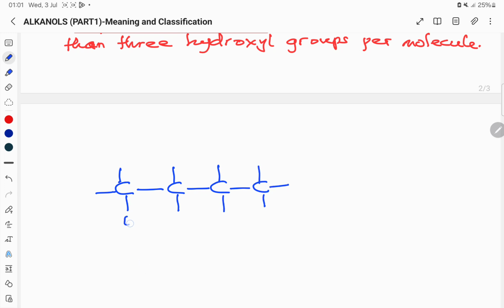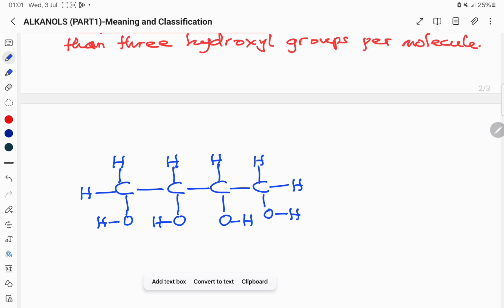That means you have a hydroxy group on each carbon atom in that chain. Complete this structure by filling in hydrogen atoms at the end of the bond. So you have this. This is an example of a polyhydric alkanol because it has more than three, precisely four.